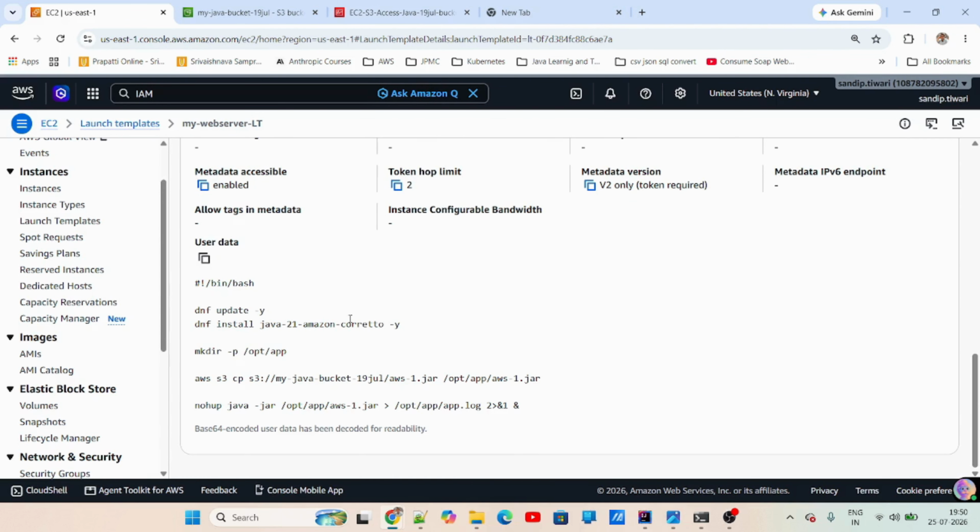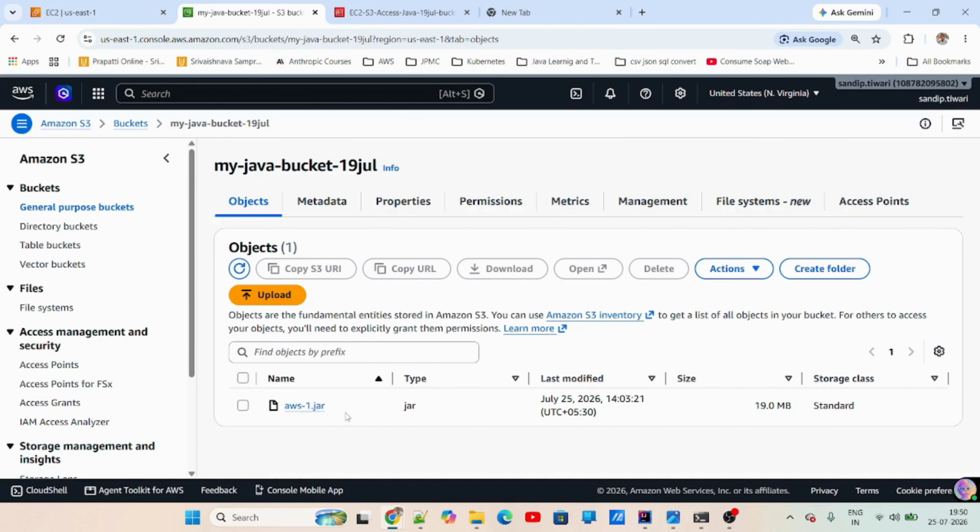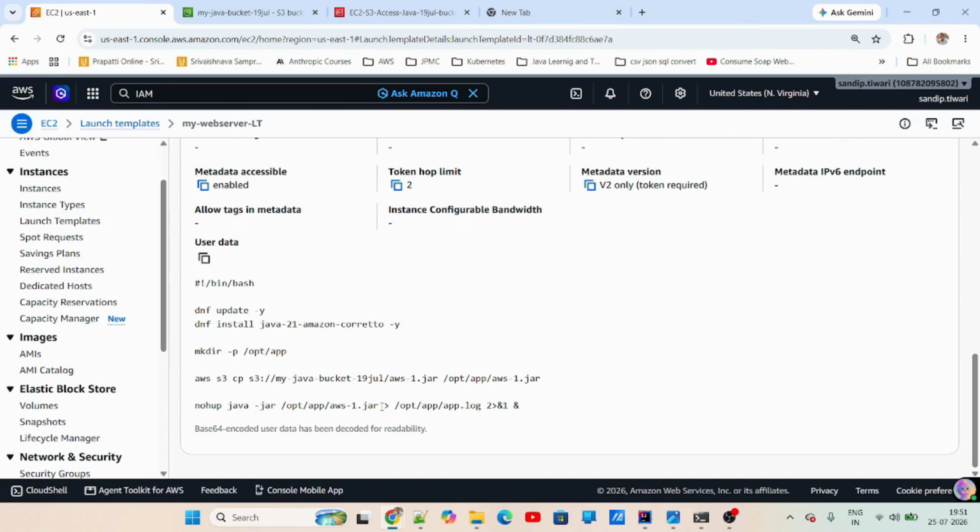And why I need this is the user data, this script is executed when we launch the instance. It will install Java 21. It will create this folder opt/app. Then it will copy this AWS one.jar from this bucket into the opt/app folder, and then it will run java -jar with this particular jar in the background, and then we have our application running.